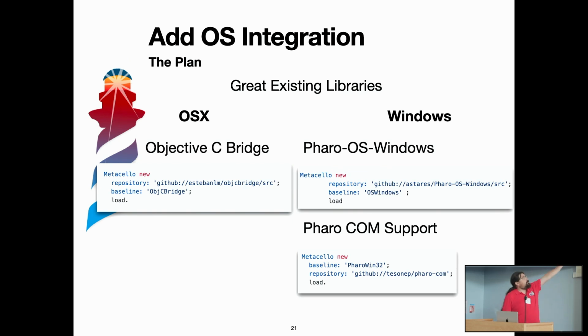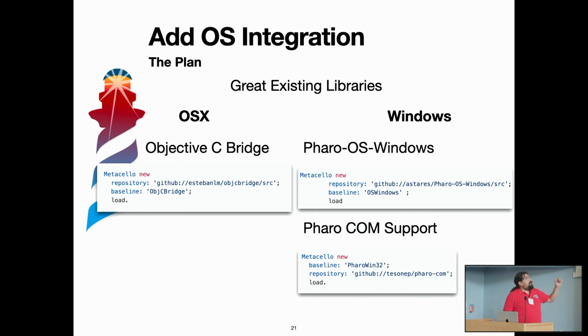For example, the menu, I will show how it was done, the menu example, but it's using the excellent Objective-C bridge that allows us to communicate with all the Cocoa and all the Swift and macOS libraries, thanks to Esteban. Then in Windows, we have a lot of really nice integration with the work of Thorsten in Pharo OS Windows, that as you have seen is also used in the previous project. So it's a really good package.